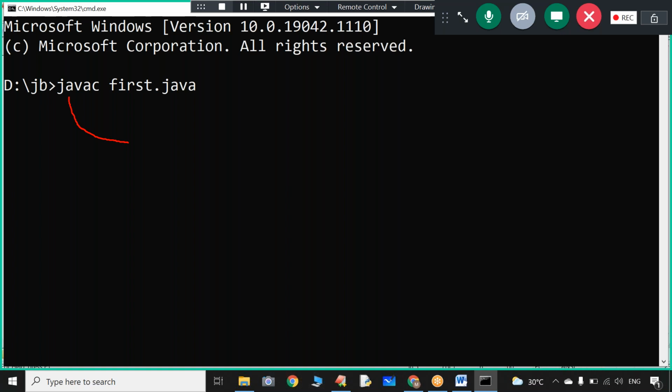This javac command is given to your operating system, and the operating system will thoroughly verify in your computer whether you installed the Java software or not, and where the Java compiler software is. If the Java compiler is identified by the OS, then this program will be handed over to the Java compiler.